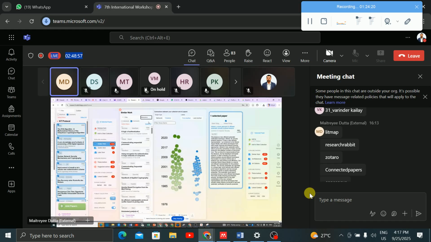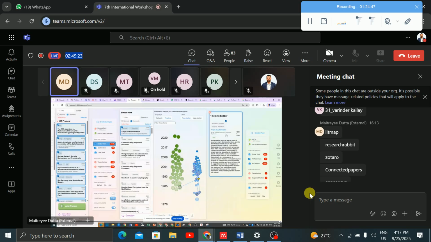And you can export the papers in CSV format. That also you can do. On the right-hand side also you can do more and more. For example, if you click on this, you see a PDF is available. This ACM Transactions is also very good.